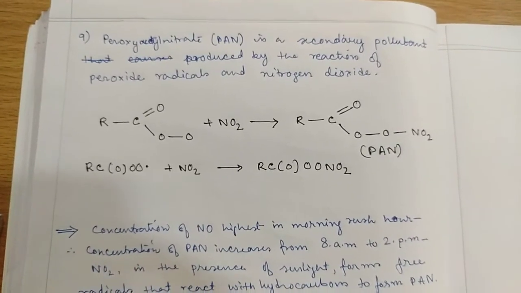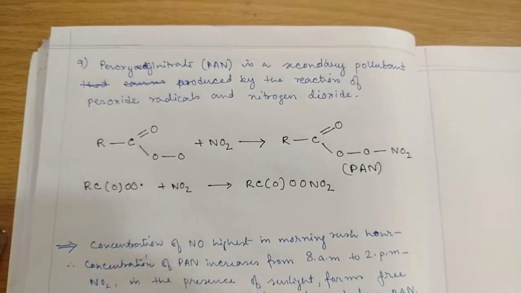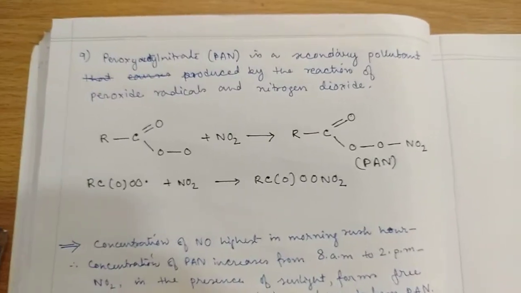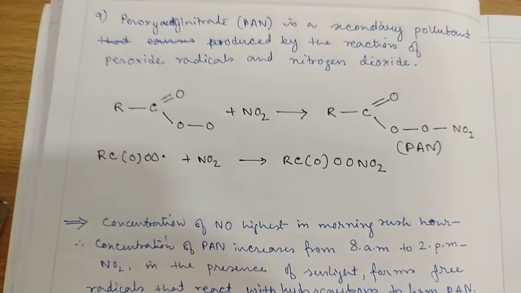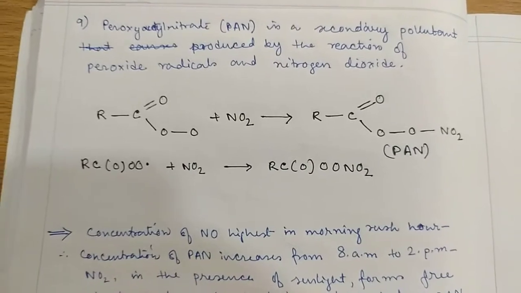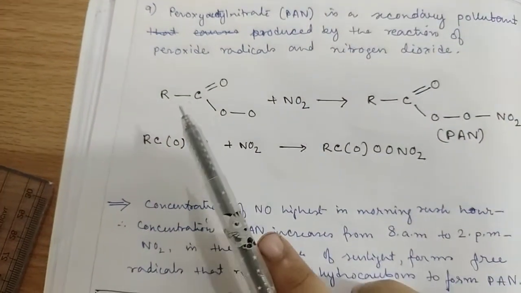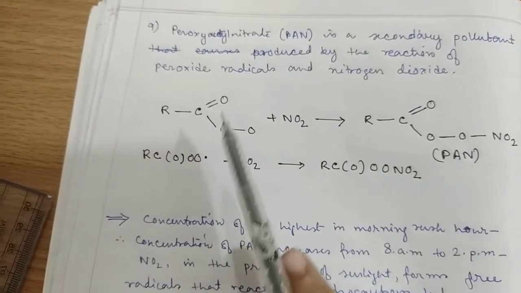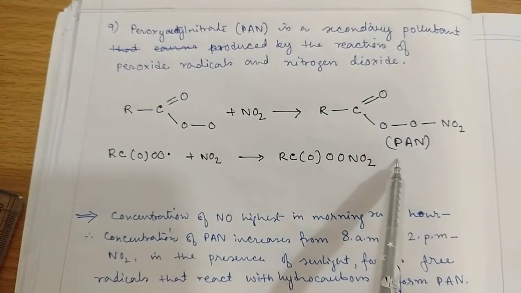Now, PAN. PAN is a secondary pollutant produced by the reaction of peroxide radicals and nitrogen dioxide. Peroxide radicals like this one, RCOOO plus NO2 gives PAN.